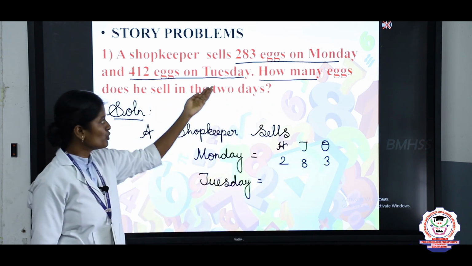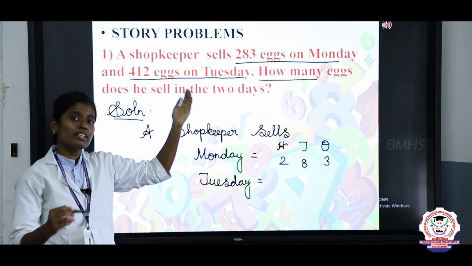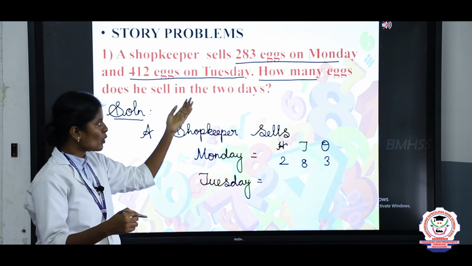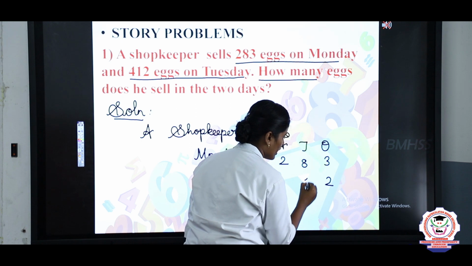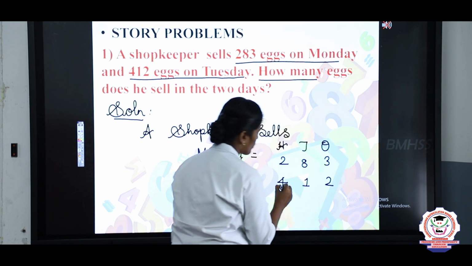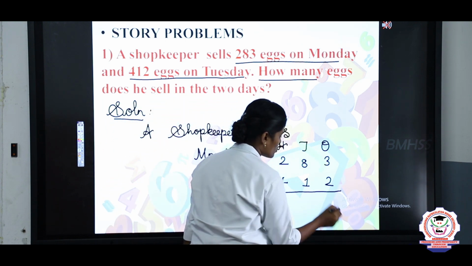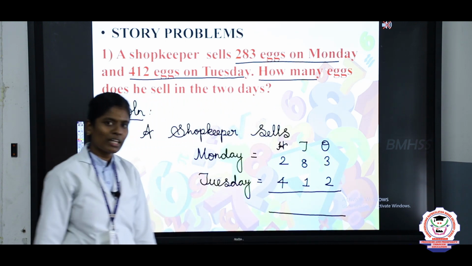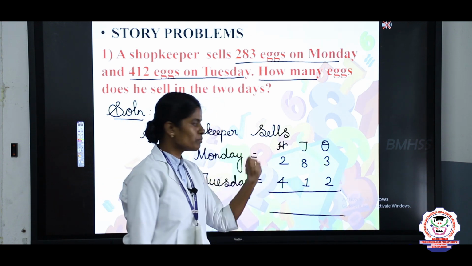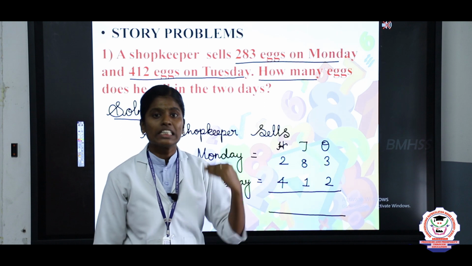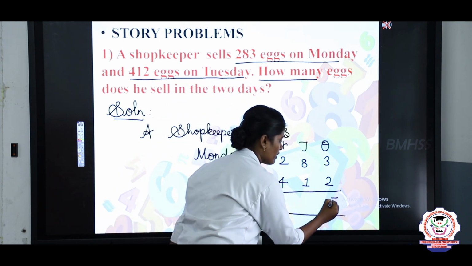Next you will take Tuesday. In Tuesday we have 412 eggs. So, the ones place value is 2, the tens place value is 1, and the hundreds place value is 4. Okay, now we are going to add this. The first step is, while adding the numbers, first you take the ones place value. Keep 3 in the mind, 2 in the finger. 3 after, 4, 5. So, write 5 ones.